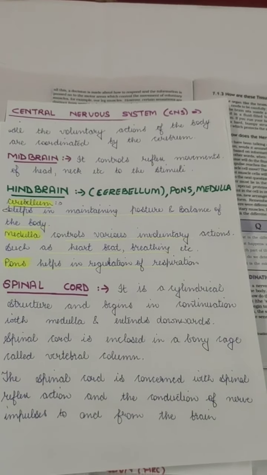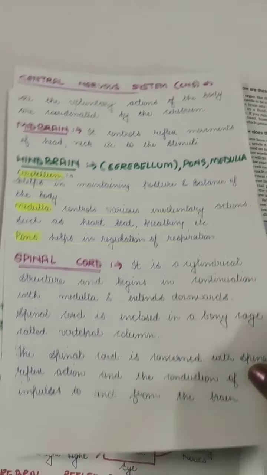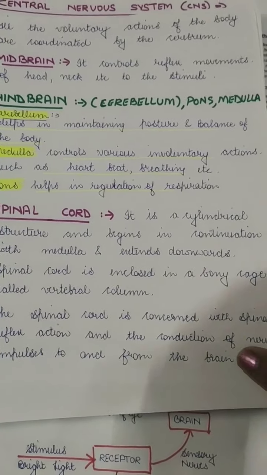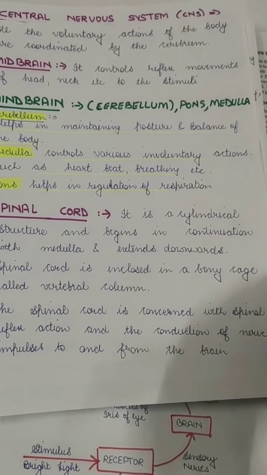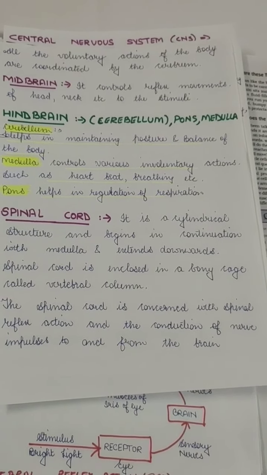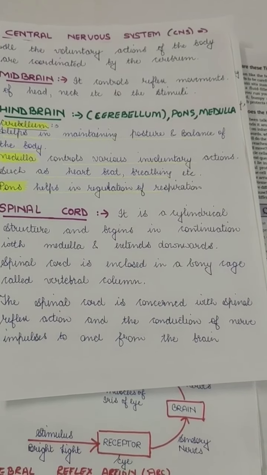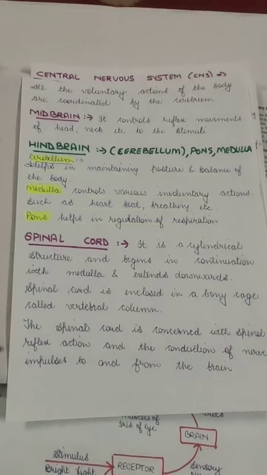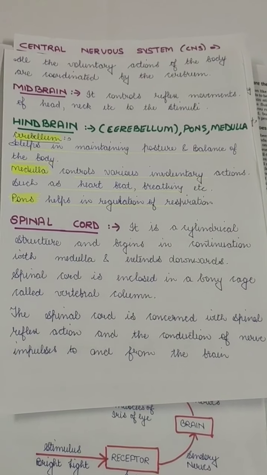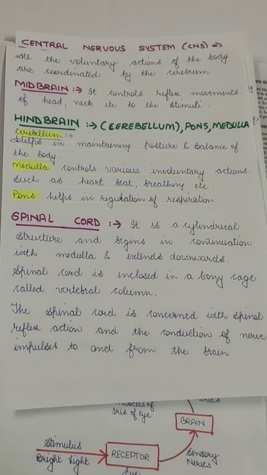So it is also a very main part of our body, which is enclosed in a very protective bone called the vertebral column. And the spinal cord is also concerned with the reflex action, because whenever we take any quick action, that is controlled by our spinal cord. So it helps in the conduction of nerve impulses, which are formed from our brain.